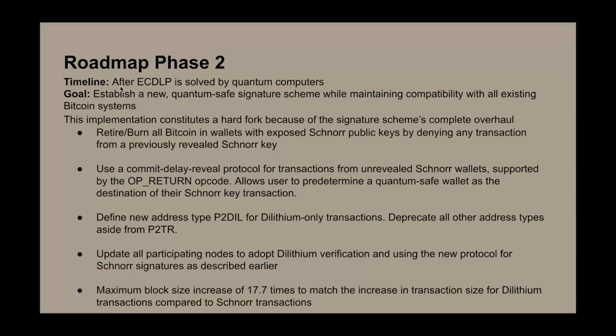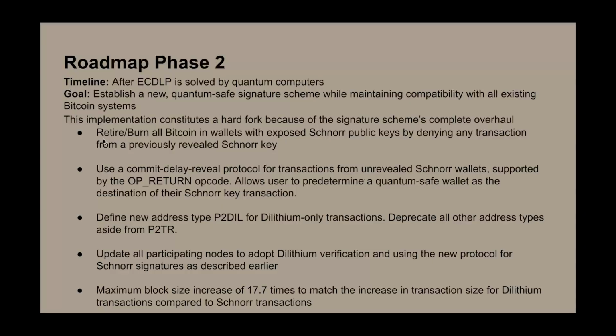Now we move on to roadmap phase 2, which has a timeline of after the ECDLP is solved by quantum computers. And our goal here is to move away from the Schnorr signatures to the quantum safe CRYSTALS-Dilithium, but keep everything else the same. So every Bitcoin system that doesn't need to change wouldn't change, but we will change everything that is needed to support a new CRYSTALS-Dilithium signature scheme. This implementation is a hard fork because we are completely overhauling the entire signature scheme, and we will basically be deprecating the Schnorr signature scheme permanently.